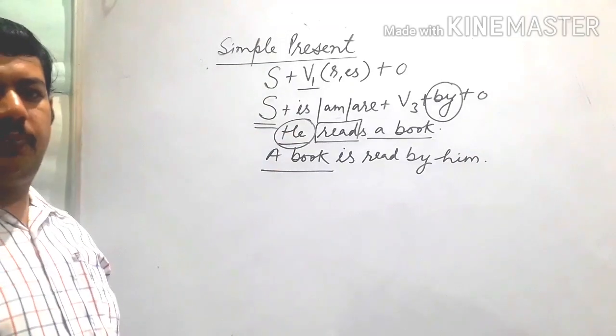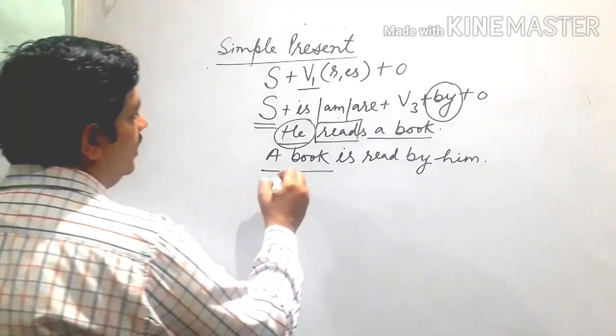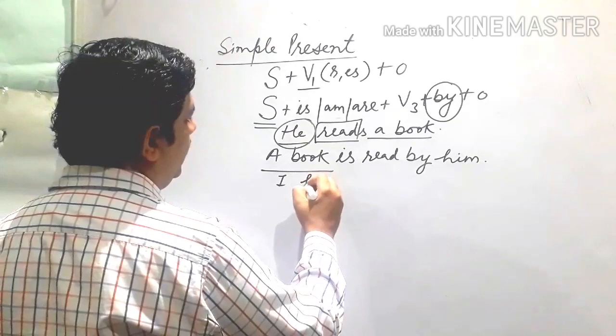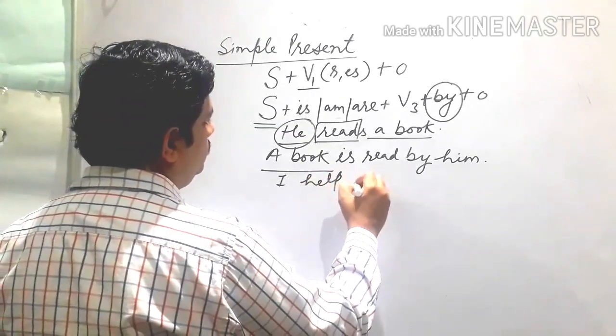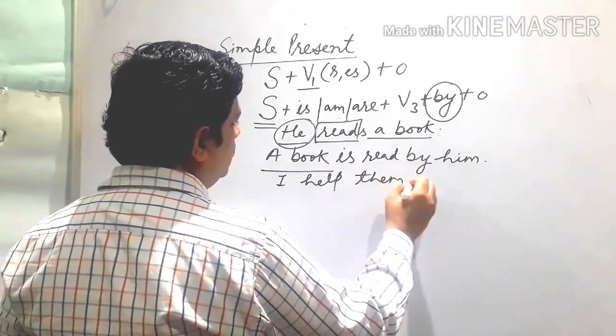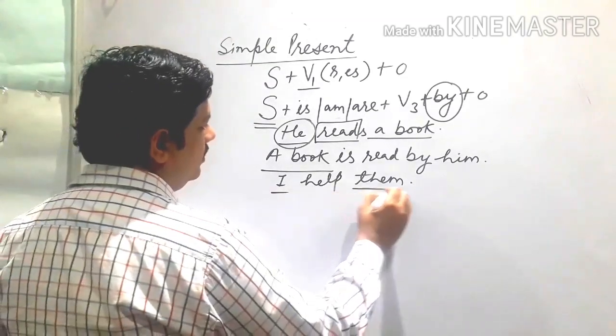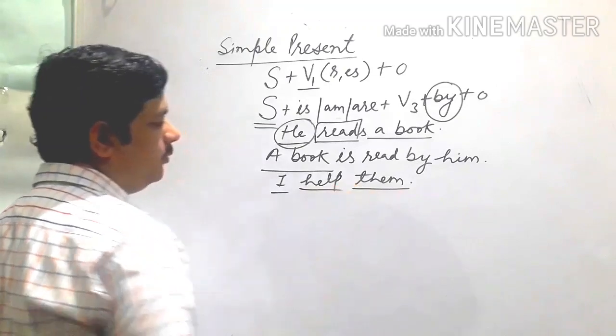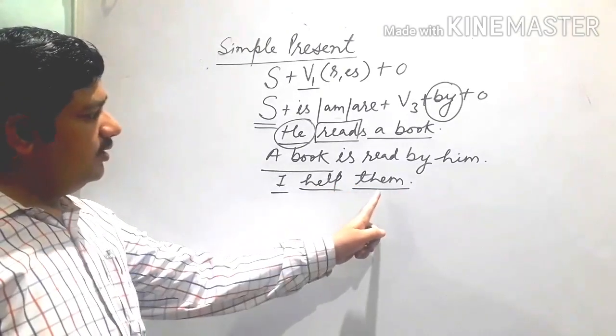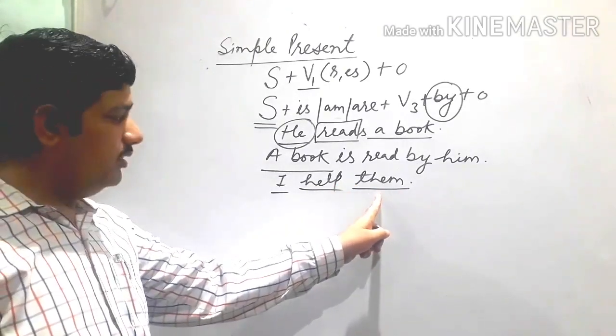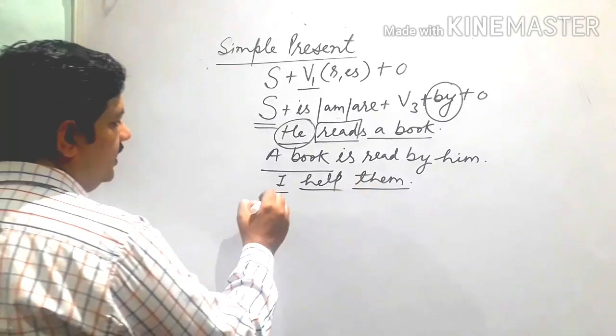Easy, I think. Okay, one more sentence, like I help them. I help them. So what is the subject here? I. Then the object, the verb help. So change this object into the subject. Okay. The subject form of them is they.